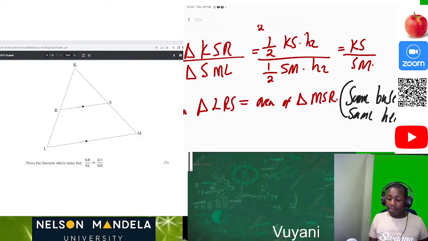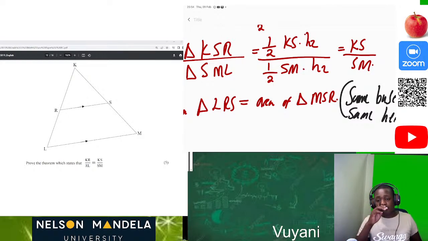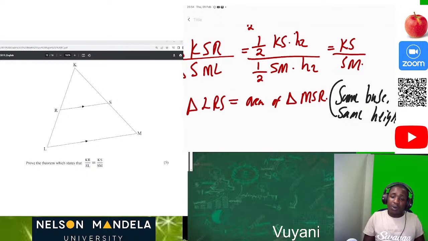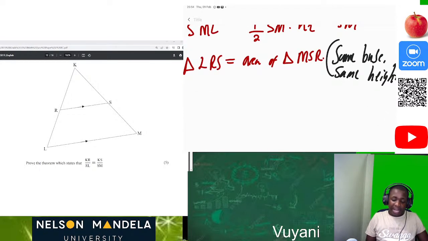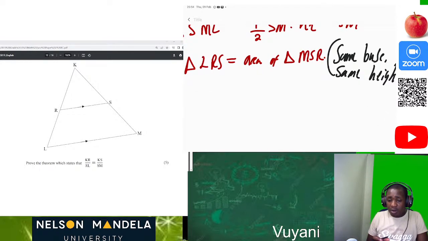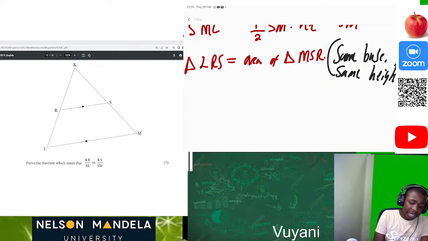We are going back to the first point which we highlighted, which was talking about the same base and the same height of a triangle. So we have concluded that these two triangles have the same base and the same height, so their areas are the same.